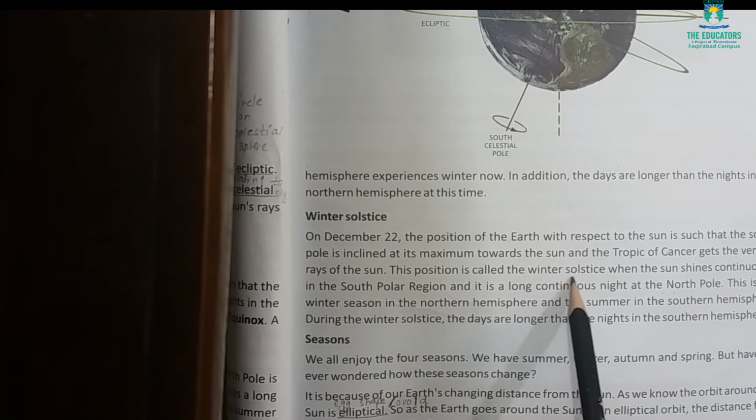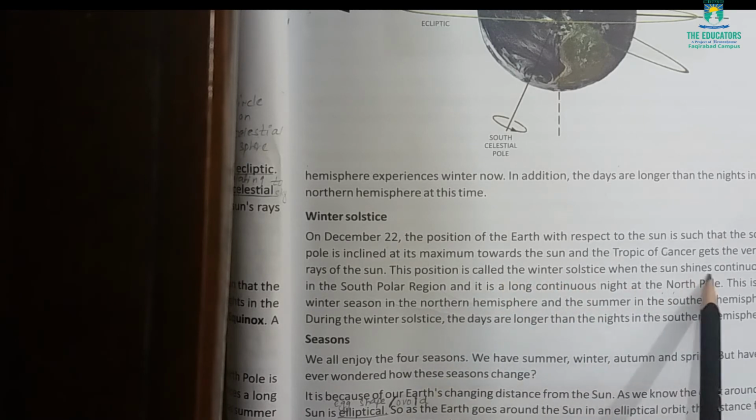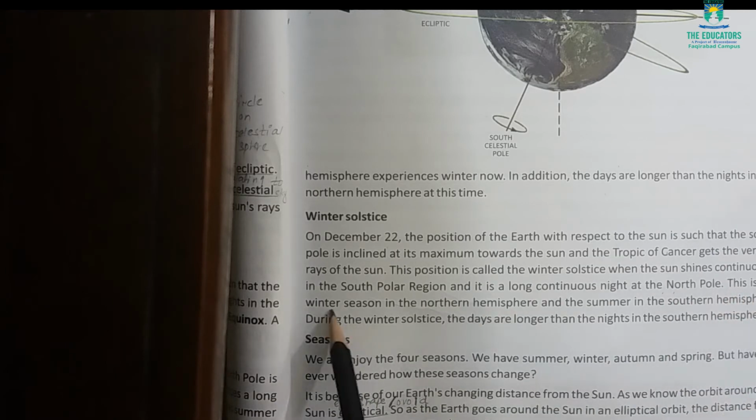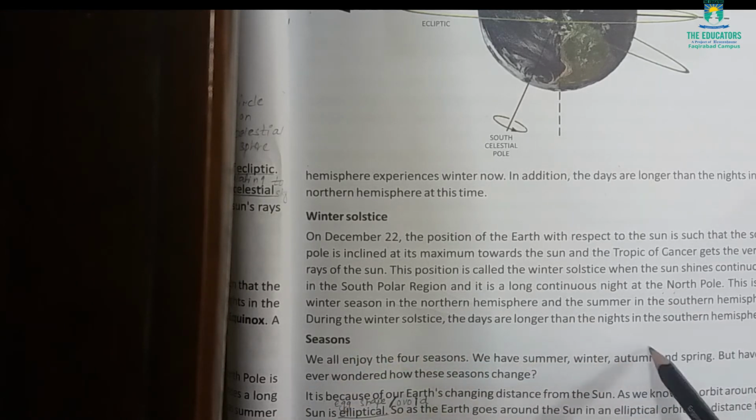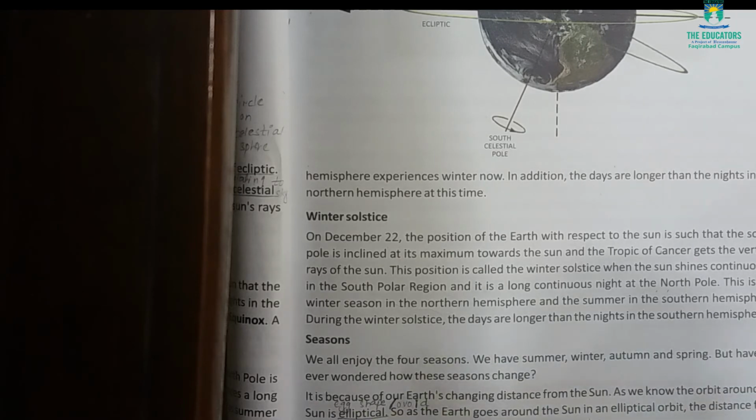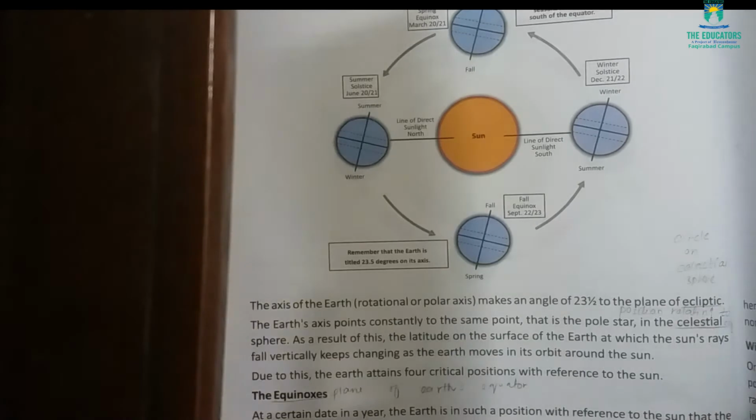This position is called winter solstice, when the sun shines continuously in the south polar region, and there is a long continuous night in the north pole region. It is the opposite of summer solstice. This is the winter season in the northern hemisphere and summer season in the southern hemisphere. During the winter solstice, the days are longer and nights shorter in the southern hemisphere. For example, look at this diagram.